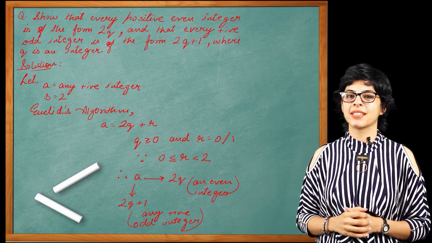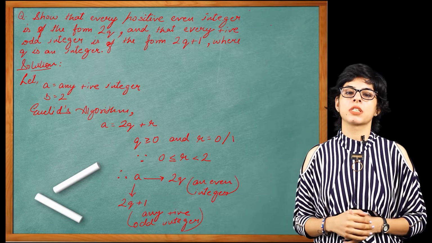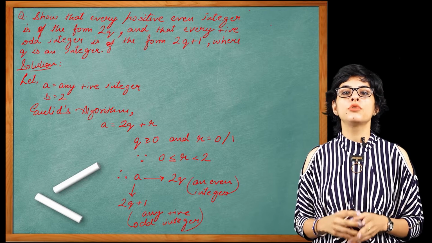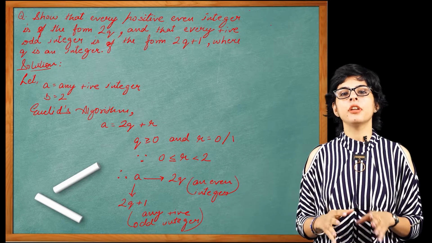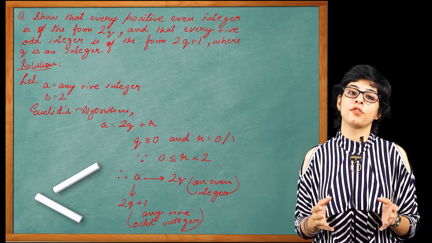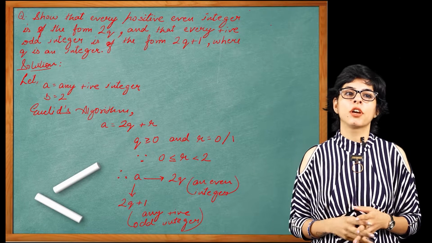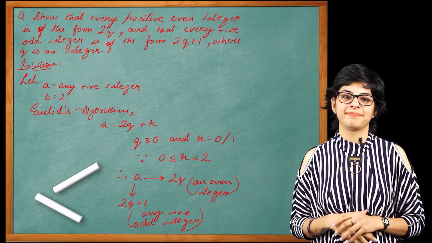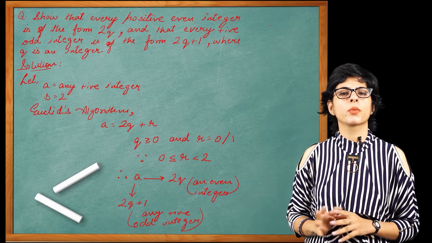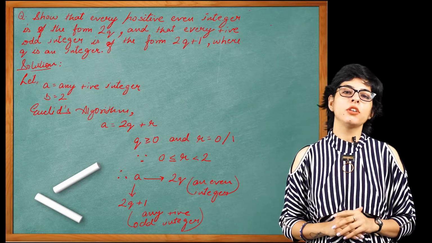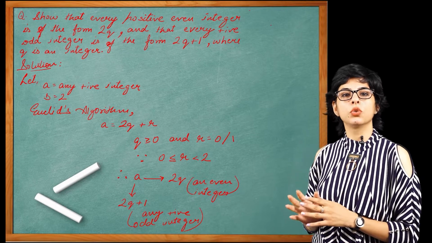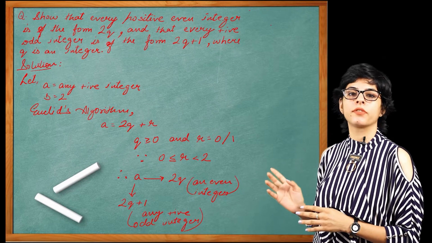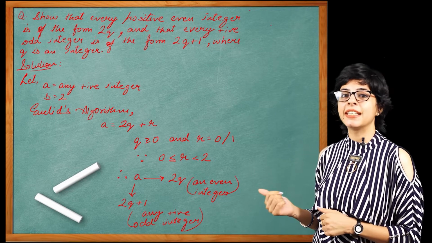So the next question is, show that every positive even integer is of the form 2q and that every positive odd integer is of the form 2q plus 1, where q is some integer. Don't worry, this question is very easy to solve. So how do we solve this question? We will assume that a is any positive integer and that b is equal to 2.